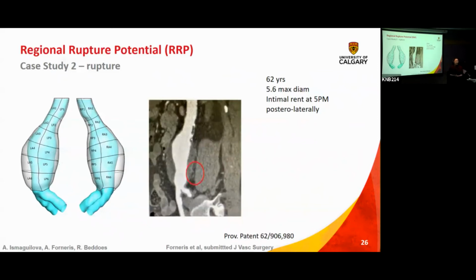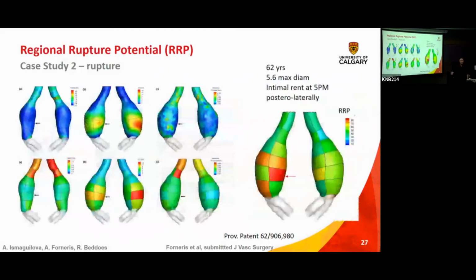In the meantime, we received the images without any indication of what had happened to the patient. So we did all of our analysis, and what we found is that the location of rupture correlated with a high index of what we call RRP. So here I can show you the fluid dynamics. If you look in very detail, you see that it's somehow disturbed at the location of rupture, but alone it wouldn't allow you to figure out that it was the point that might have ruptured.